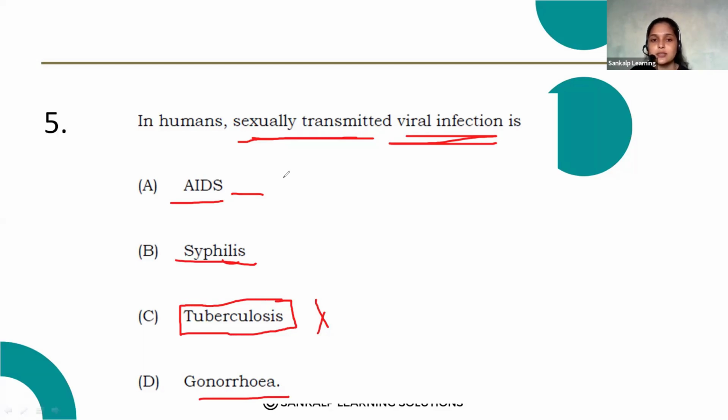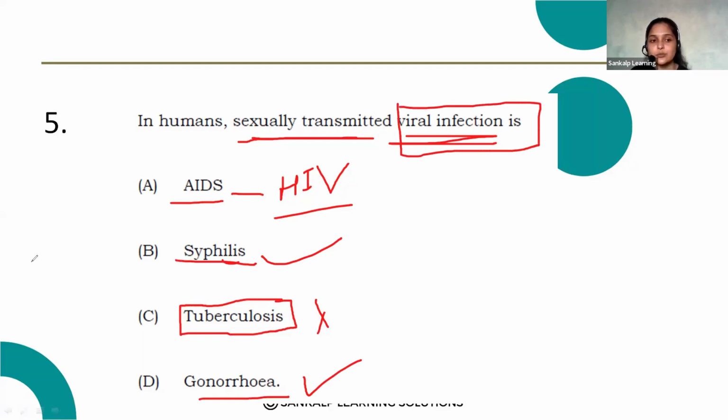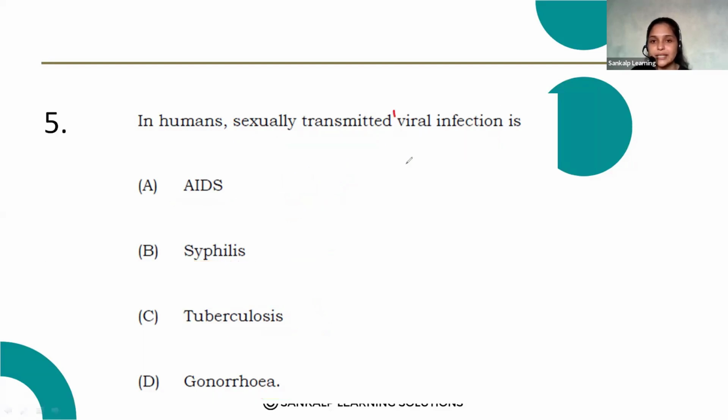Okay. So which virus causes AIDS? That is the HIV virus. The remaining, syphilis and gonorrhea, are bacterial diseases. So they are not viral infections. You have to concentrate on this part: which is the viral infection and which is the bacterial infection.